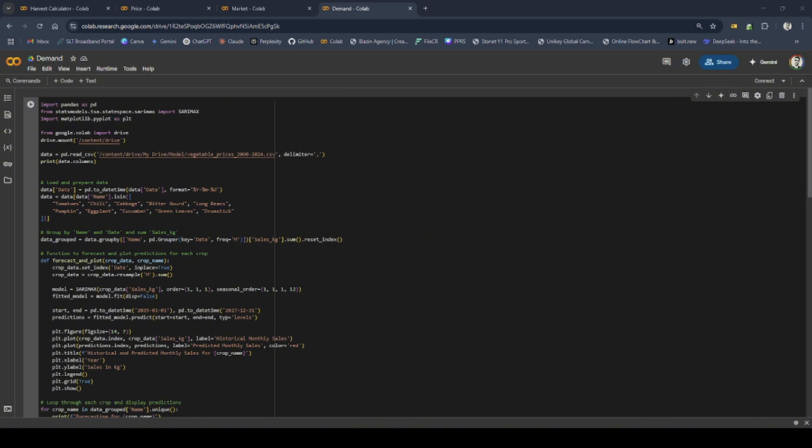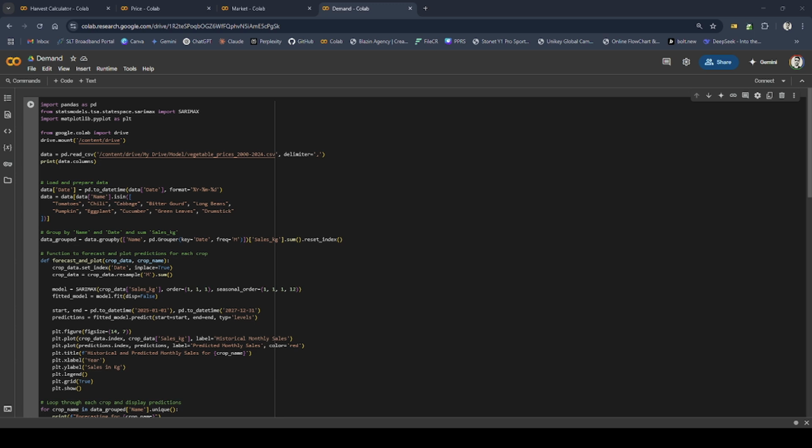So, the next part, the demand forecasting. This script builds a time series forecasting tool that predicts the monthly sales volume of various vegetables in Sri Lanka using the SARIMAX model, a powerful statistical forecasting method. It starts by loading a comprehensive vegetable price and sales dataset from Google Drive. The data includes information like crop names, dates, and how many kilograms were sold.